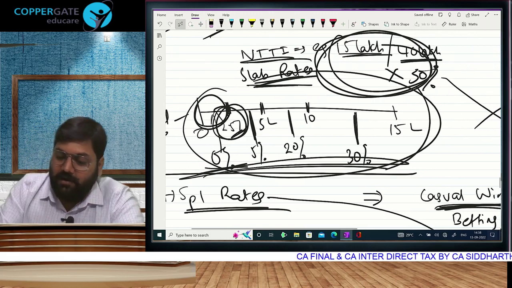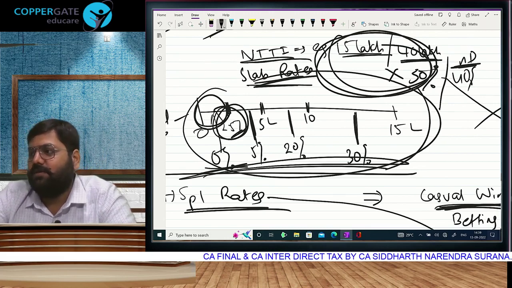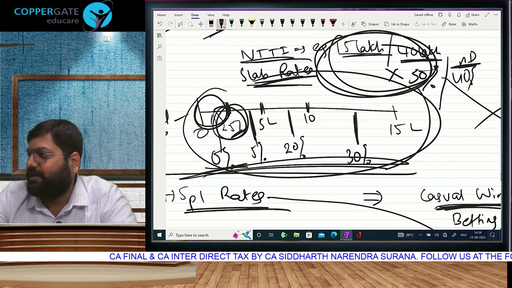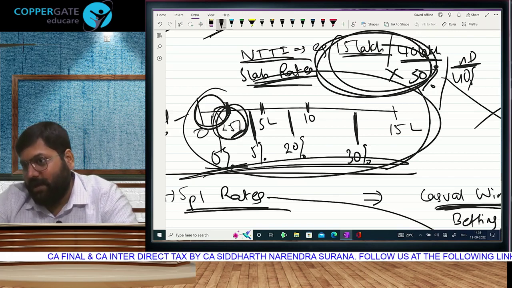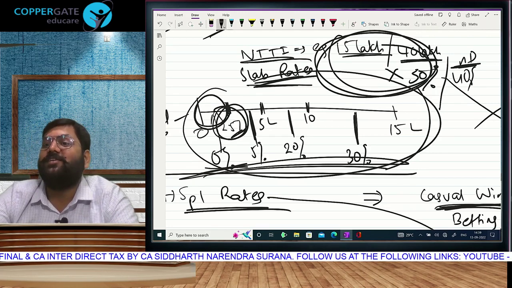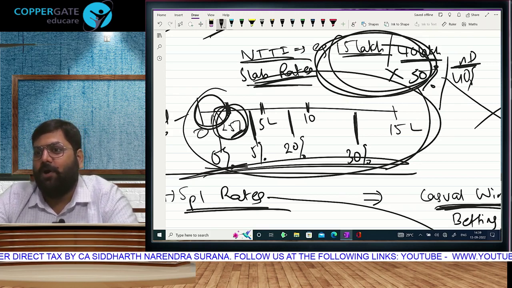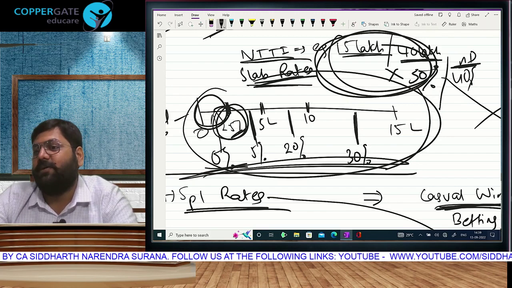But if your company is a non-domestic company, then the rate will be 40%. So 30% is only for domestic. For non-domestic it is 40%. Of course, am I teaching you tax rates right now? In this also there is a new regime. Leave deductions and pay as per the new regime. All that will come when it has to come. It may not come in CA Intermediate.